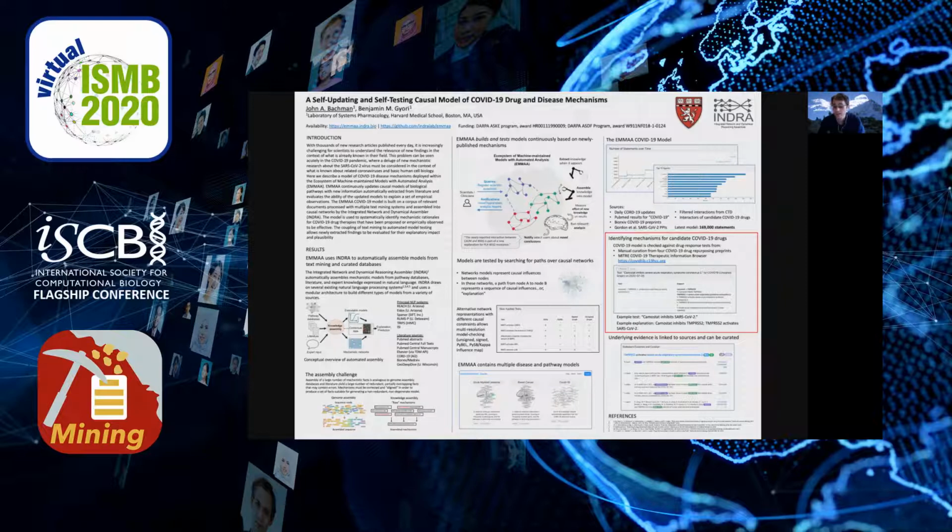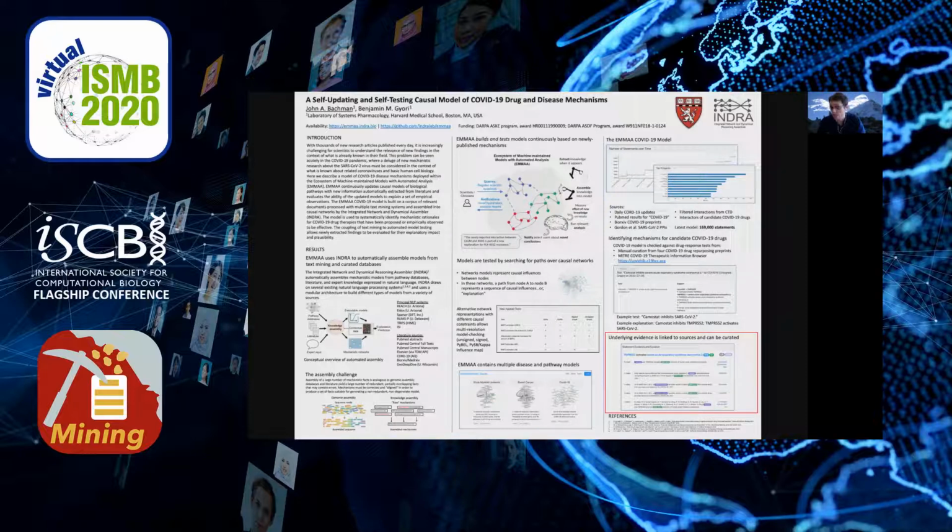Of course, text mining systems make mistakes, so the user can drill down into the sentence level information for any particular causal link in a path to review it, and if necessary, flag an extraction as incorrect. And these curations are propagated back into the system, and paths are updated with this new information as part of the daily cycle.